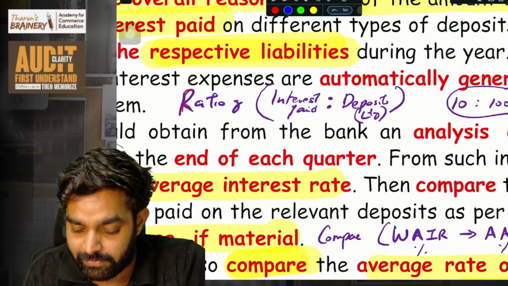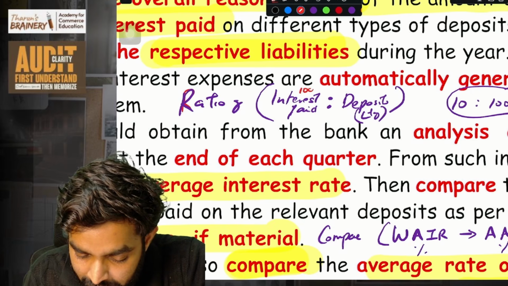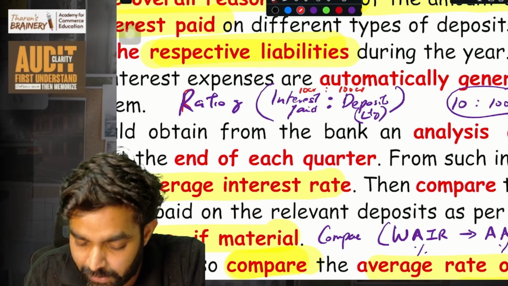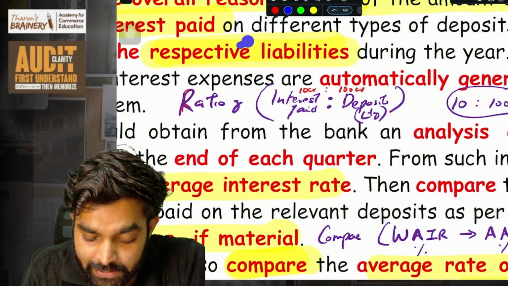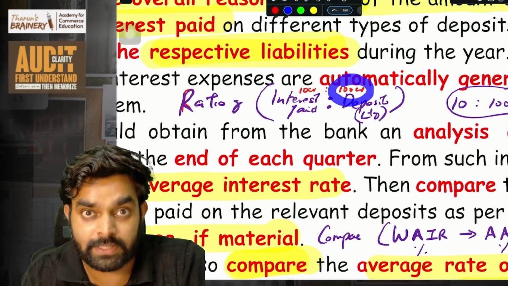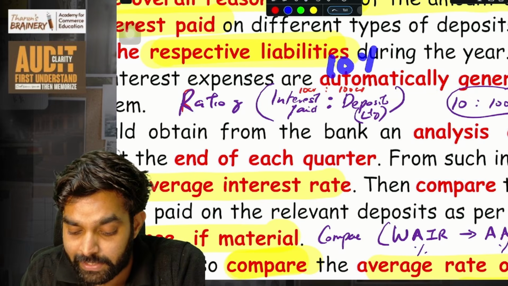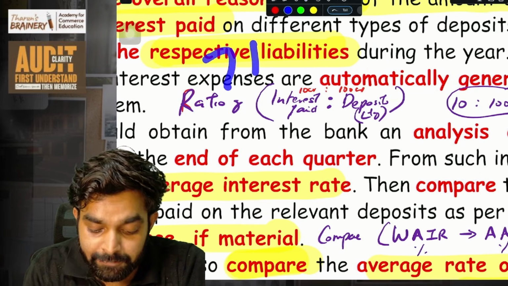So not say 70 crore, we can take it as 10 crore is to 100 crore total deposit. So what happened? The bank is saying their average FD interest rate is 7%. But here 100 crore deposits are there, and for that 10 crore interest has been paid. So that is basically 10%. But the bank is saying their FD interest rate is 7%.